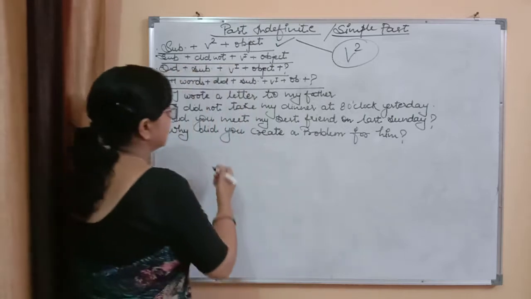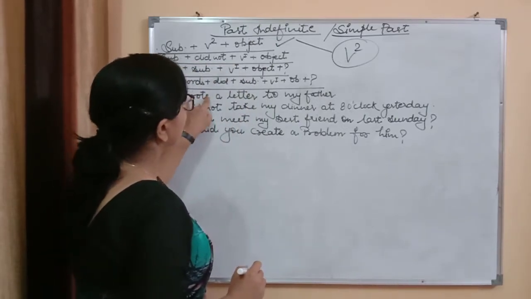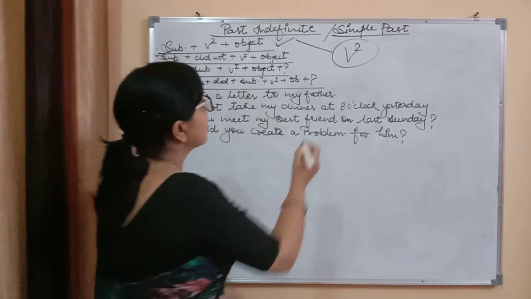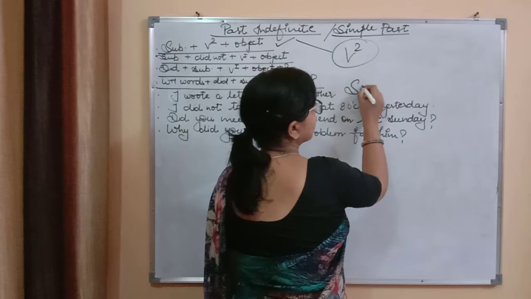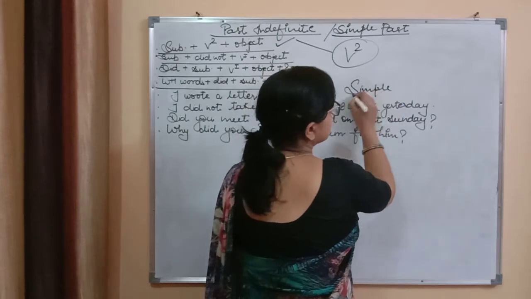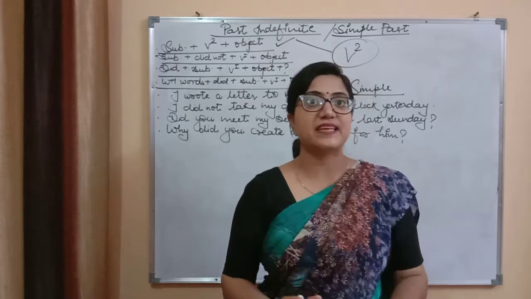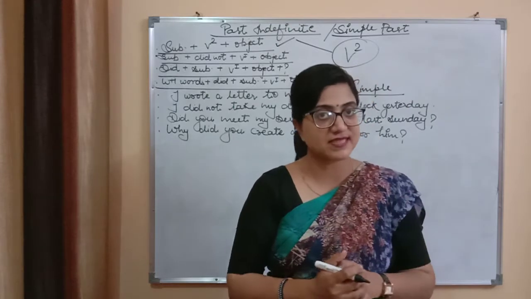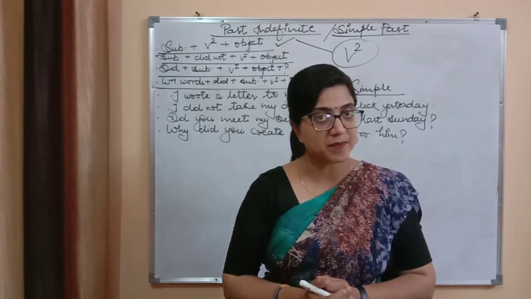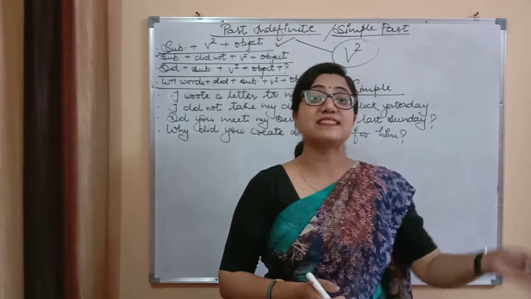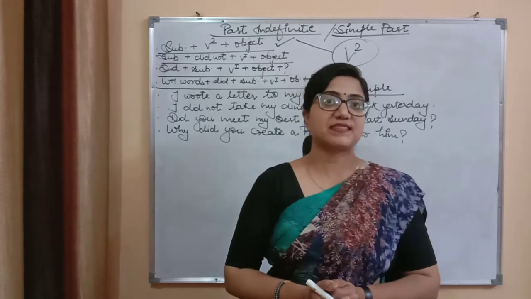For example, first sentence, I wrote a letter to my father. This is a simple sentence, okay? Simple. Means you have to relate this sentence with past occurrences which happened at a specific time, not repeating or continuing in present time.